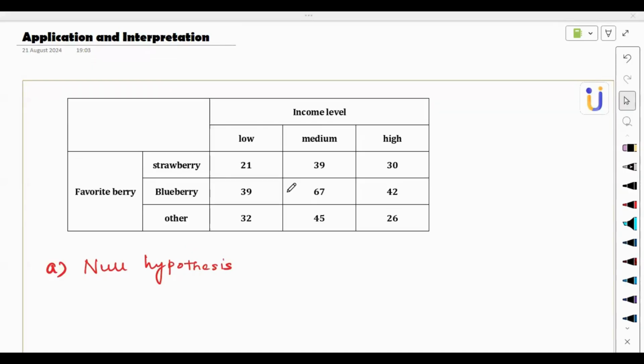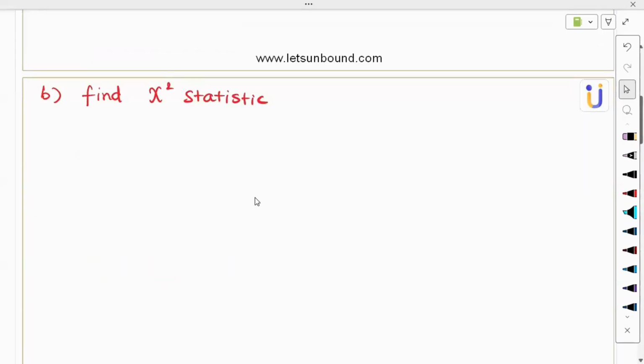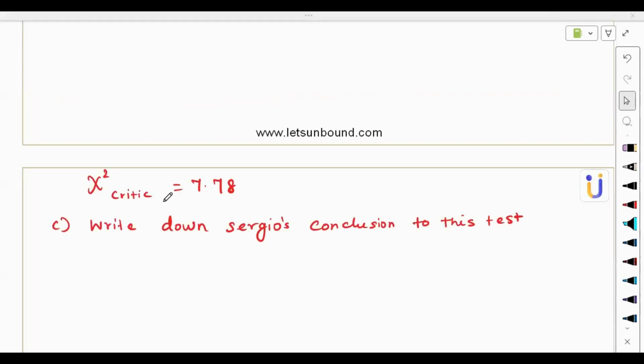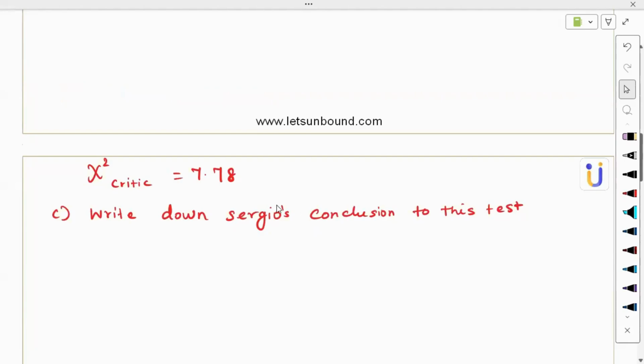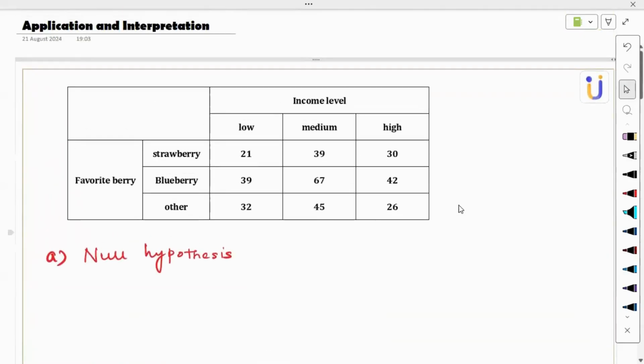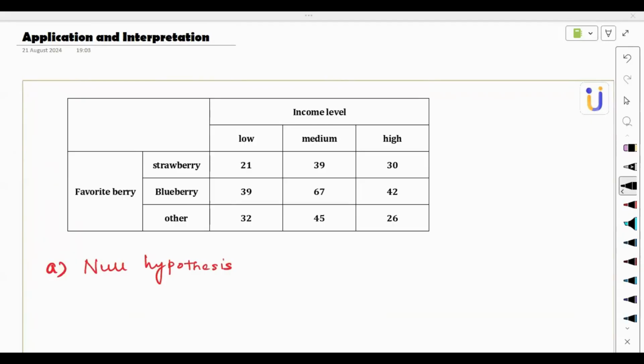The subdivision questions are so simple, like whatever we do for the test. Write down the null hypothesis, then find the value of the chi-square statistic, and then if the chi-square critical value is 7.78, what will be Sergio's conclusion to this test? With the help of technology, it's very easy to solve. Let's get into this. First, writing the null hypothesis.